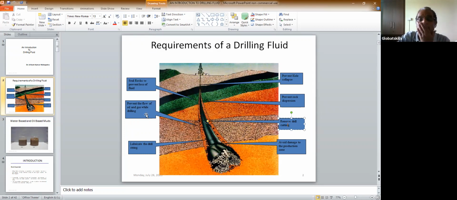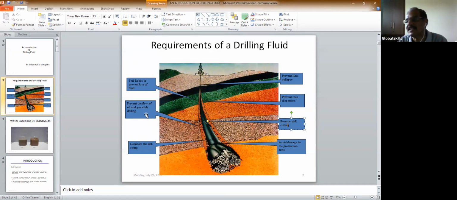Now, next is that while drilling, because you are reducing the pressure, the hole may start collapsing. Those rocks may fall down.